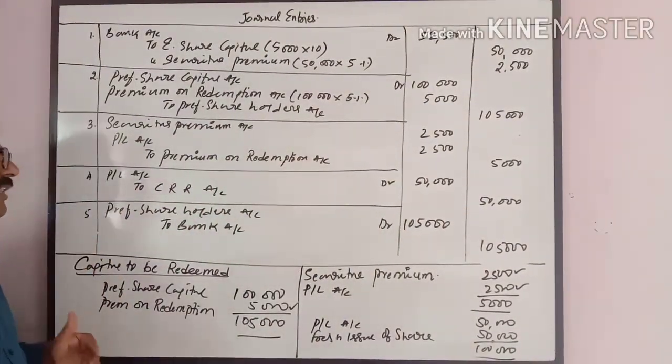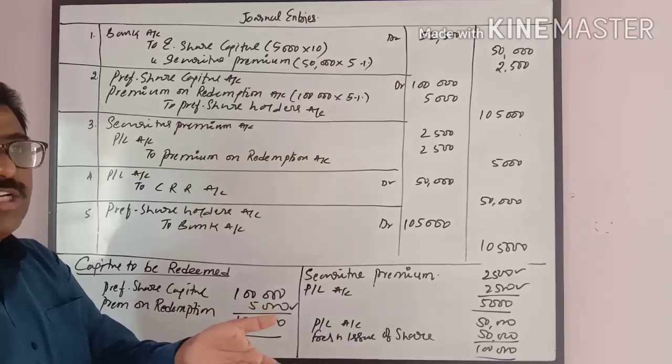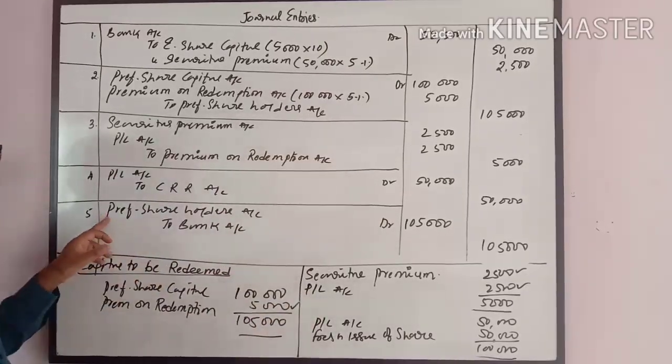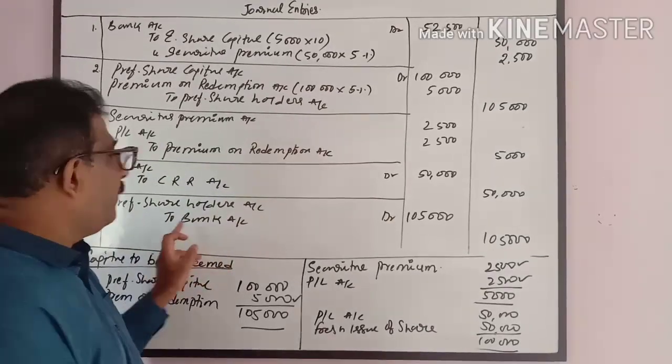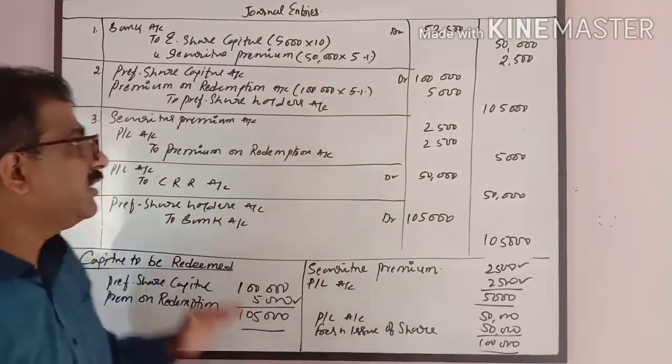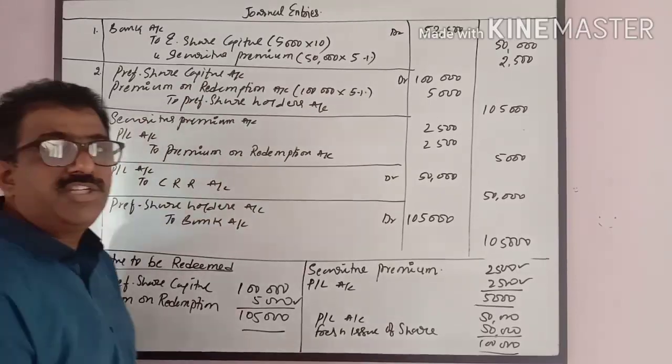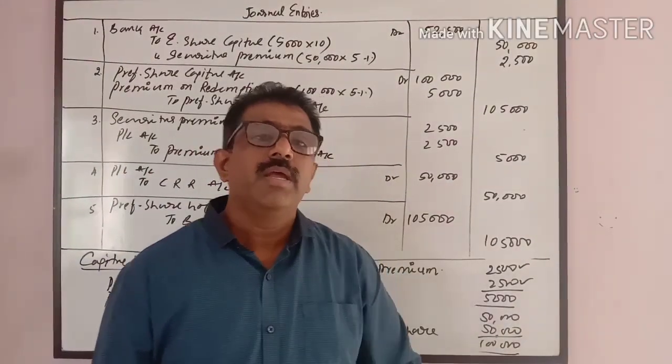It is time to make the payment. When you are paying the preference shareholders or redeeming the preference shares, preference shareholders account debit to bank, because cash is going out, to bank account credit 1,05,000. These are the various journal entries to be passed in the books of the company.